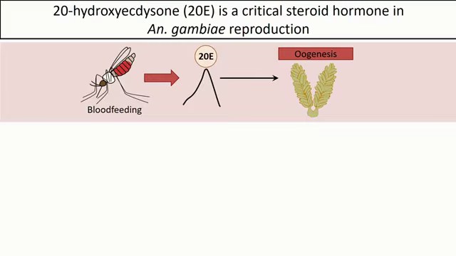So 20-hydroxyecdysone, or 20E, is a steroid hormone that's important for Anopheles gambiae reproduction. A female requires a blood meal in order to produce her eggs, and in response to this blood feed, she produces a peak of 20E, and this 20E signal is essential for her to begin vitellogenesis, so she's developing these eggs in her ovaries. And each time she takes the blood meal, she produces this peak of 20E.